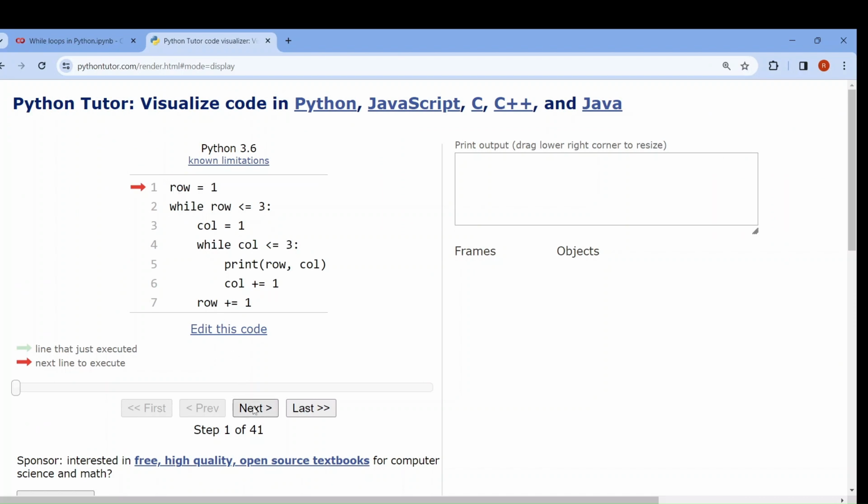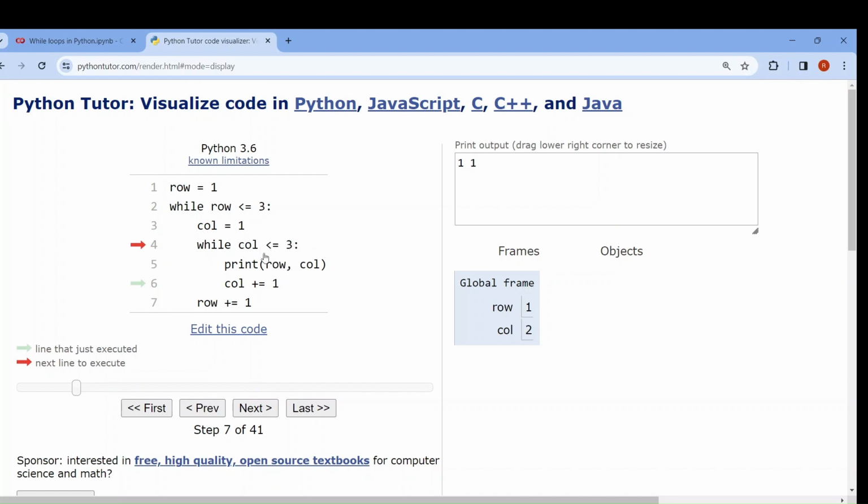See, we are at row equal to 1. Variable created, row equal to 1. While row less than equal to 3, condition 1 less than equal to 3, condition met. I have taken another variable for column. Column equal to 1. Now what happens? While column less than equal to 3, condition met, 1 less than equal to 3, print row column. 1 1 is printed. Now column will be increased. See, column is increased.